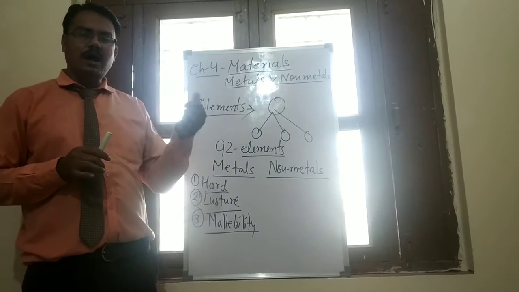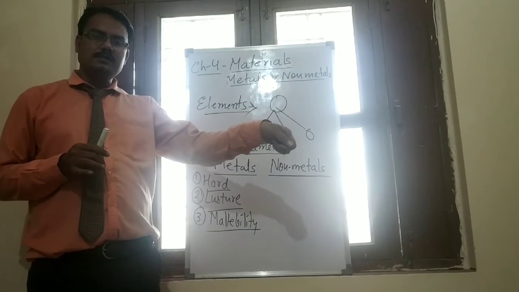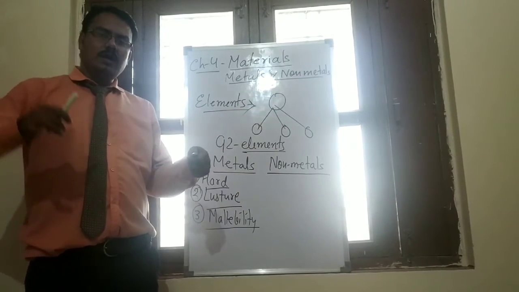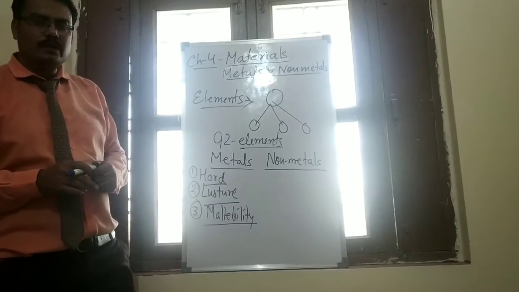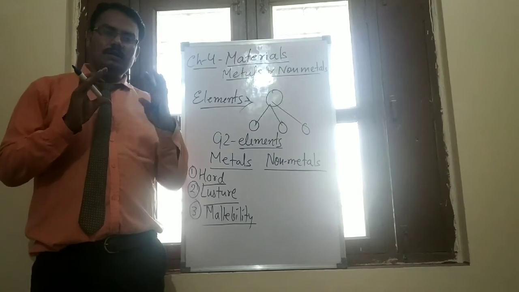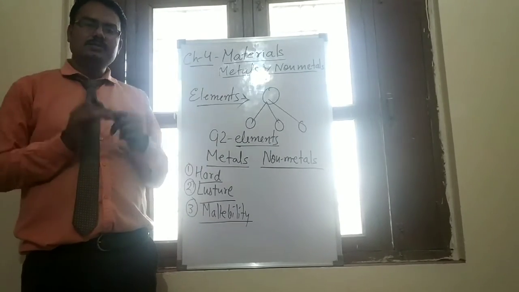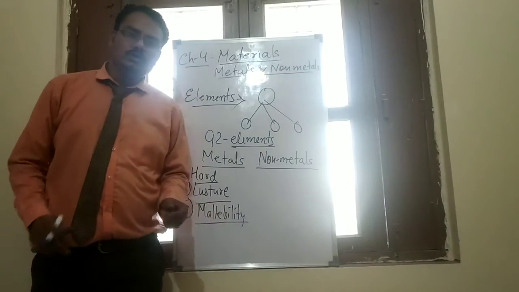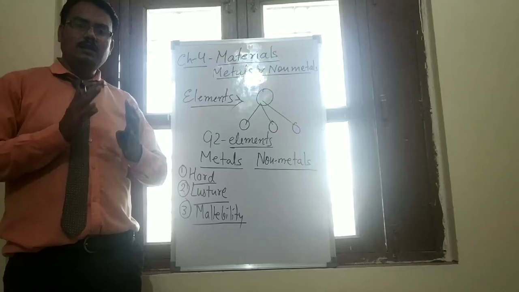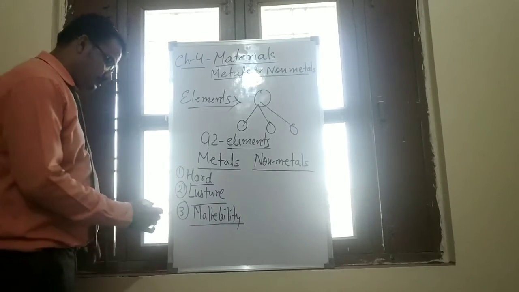Suppose an iron rod is put in a heavy furnace, taken out and hammered by the blacksmith; it changes shape into a thinner iron sheet. Changing a metal into a thin sheet is called malleability.